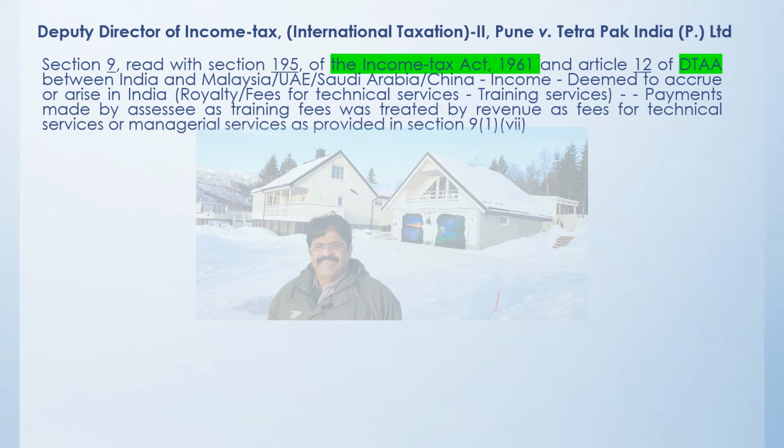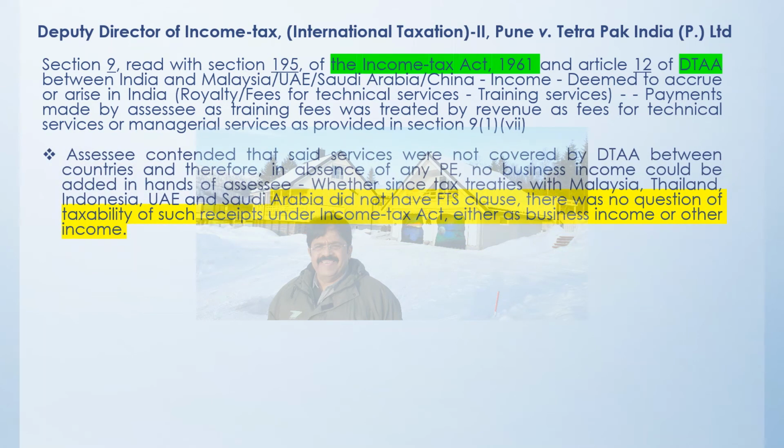So obviously we always have to look into the double tax avoidance agreement, or now after the coming of the multilateral instrument, the synthesized agreement. So in this case, what has happened? A payment was made, and there was a treaty between India and Malaysia, UAE, Saudi Arabia, China. And the law says that because you are paying this particular fees for technical service, for training given here in India, it has to be chargeable here in India, and the tax has to be paid, and the TDS has to be deducted. The matter went into dispute, and that was the reason why the judgment came.